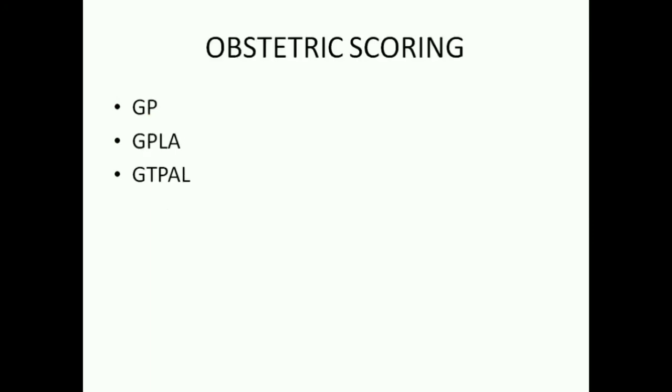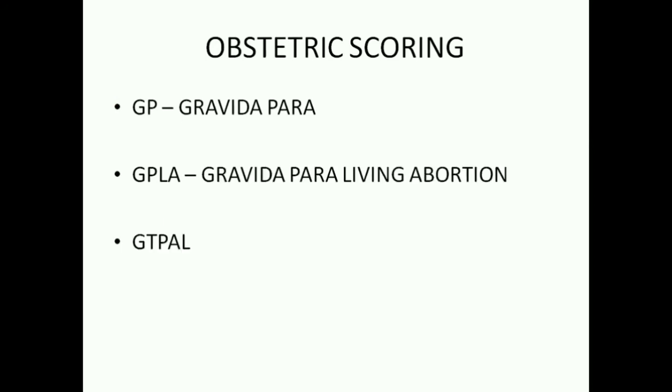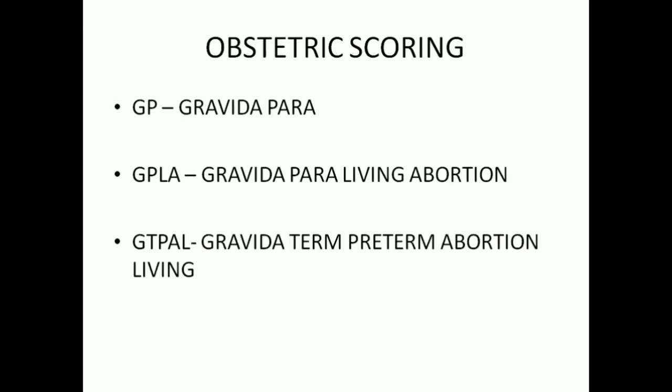Now let's learn obstetric scoring. There are different systems of obstetric scoring. A 2-digit system counts gravidity and parity. A 4-digit system counts gravidity, parity, living children, and number of abortions. A 5-digit system counts gravidity, term births, preterm births, abortions, and living children. GPLA system is the commonly used one. We'll look into it in detail and solve some problems.